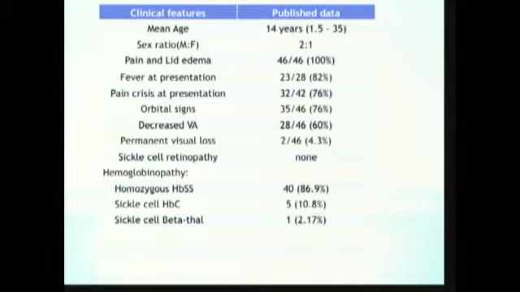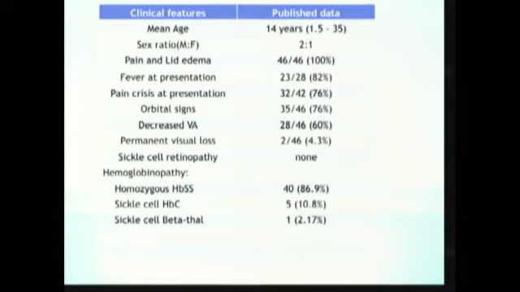Other pain crises at other sites of the skeleton are common, at 76%. Usually they present with orbital signs, and more than half of them will present with decreased visual acuity, with permanent visual loss reported in 2 cases.